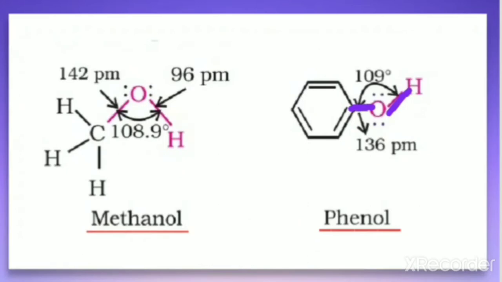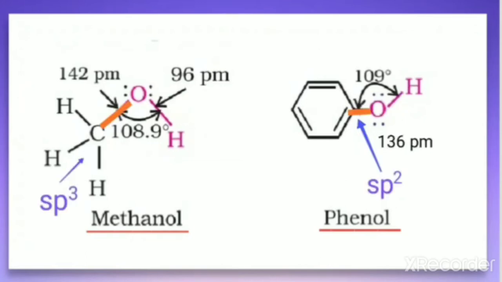Here the oxygen atom is sp3 hybridized and the carbon is also sp3 hybridized. In the case of methanol, this carbon is sp3 hybridized, but in the case of phenol, this carbon atom is sp2 hybridized because there is a double bond here.